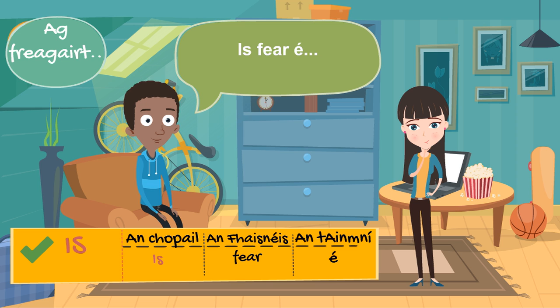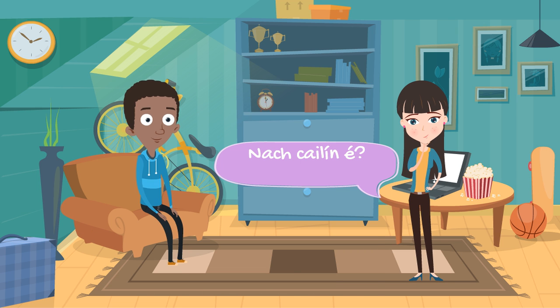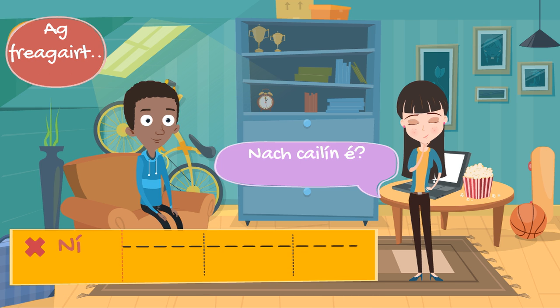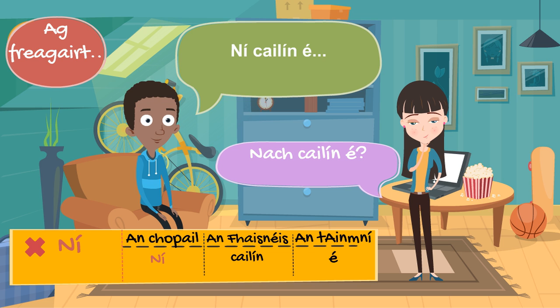To answer questions negatively, the copula word ní is used. The sentence structure is the same as asking and answering questions. An Chopail, an aithris, an t-ainmní, ní cailín é, it is not a girl.